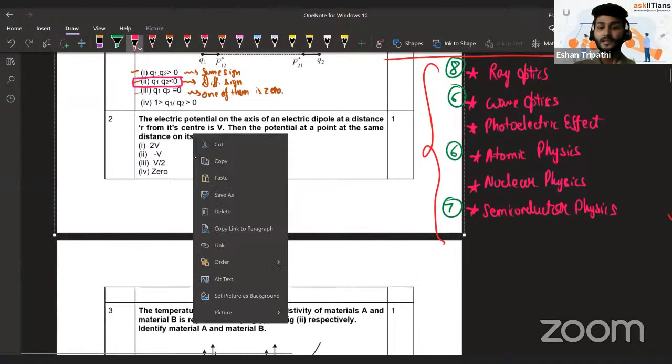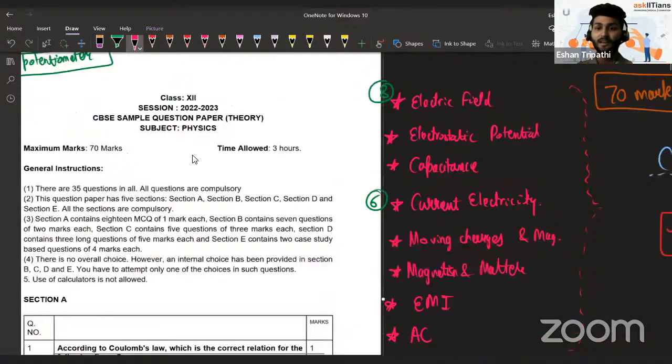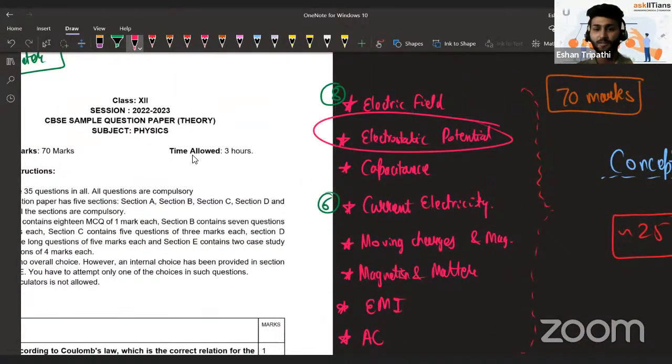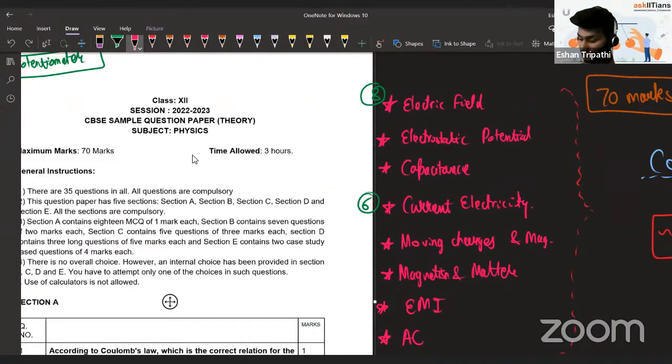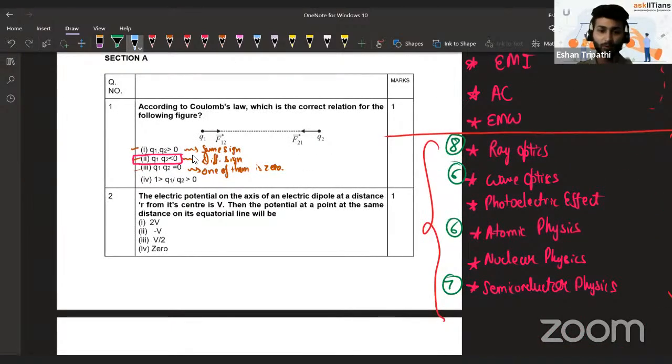Second question, again, as I mentioned, electrostatics, or you can say electric field and electrostatic potential, has the highest weightage. In total 4 marks of questions have been asked from the electrostatic potential part. This is one of them, the 1 mark question out of those 4, where they talk about electric dipoles and electric potential.